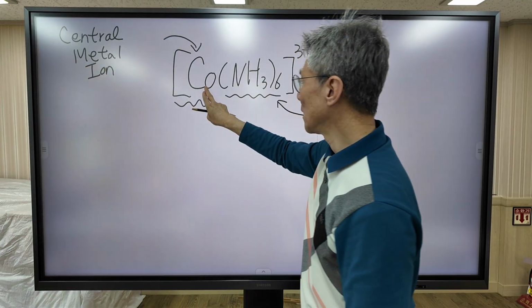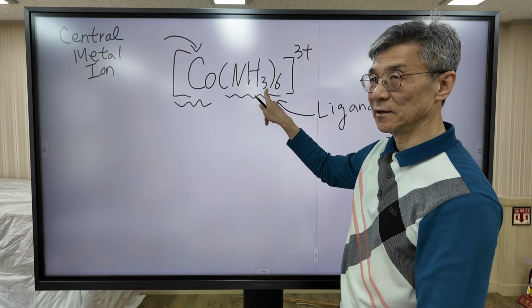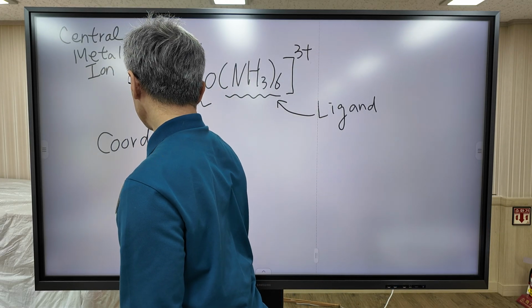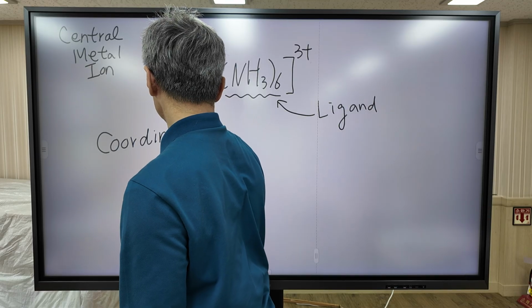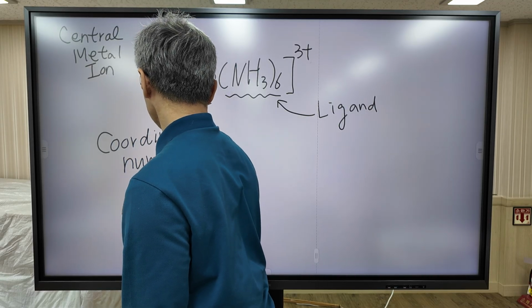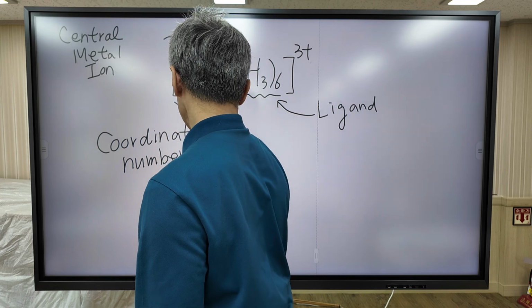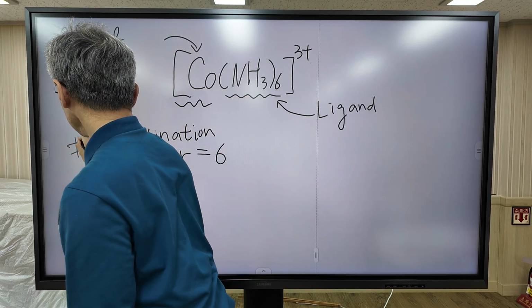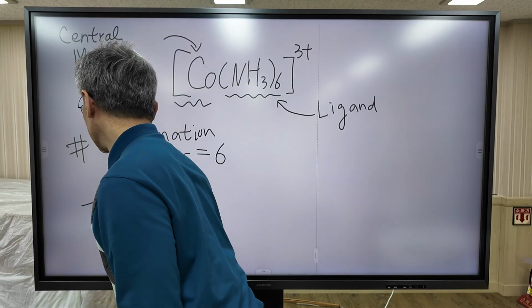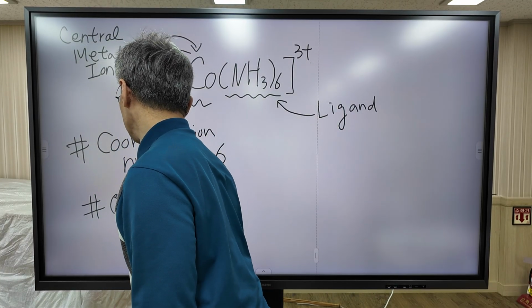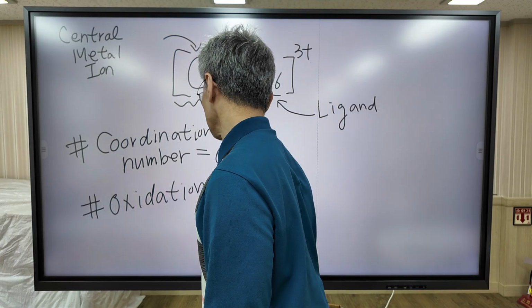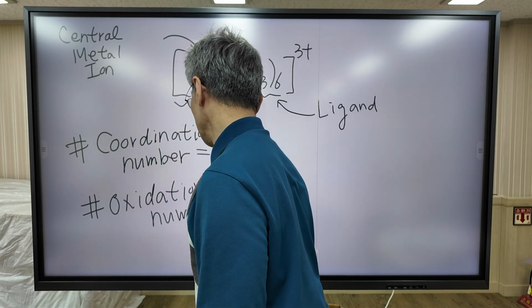And cobalt are bonded by 6 ligands. So coordination number equals 6. And the oxidation number of cobalt is what?